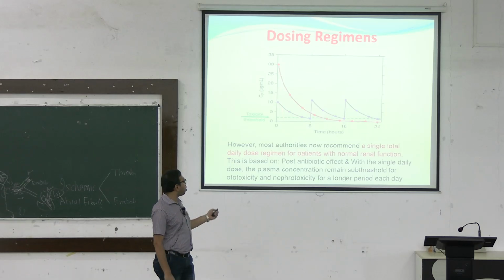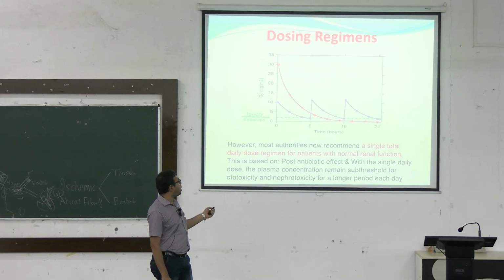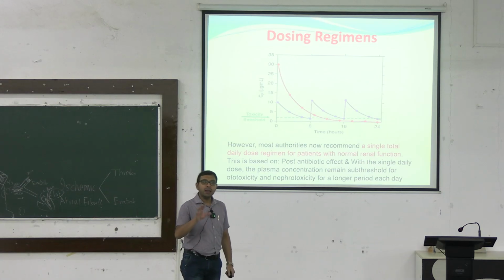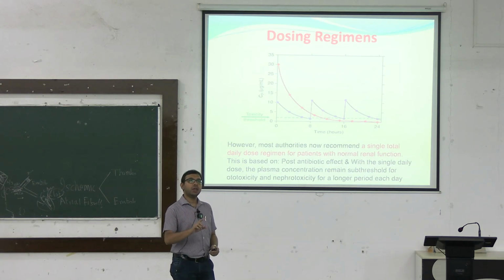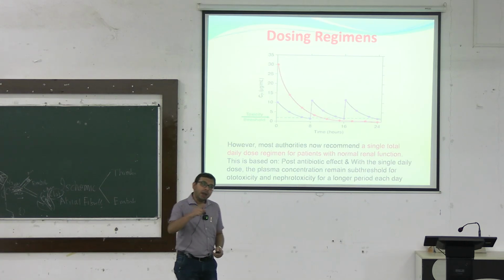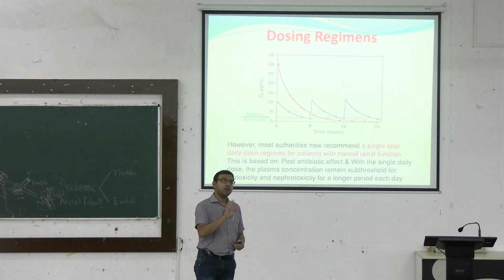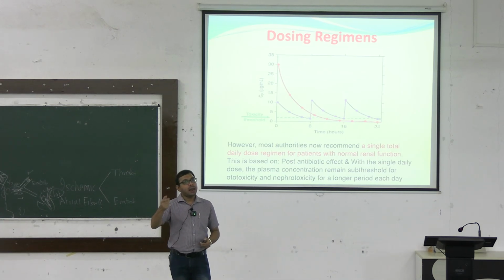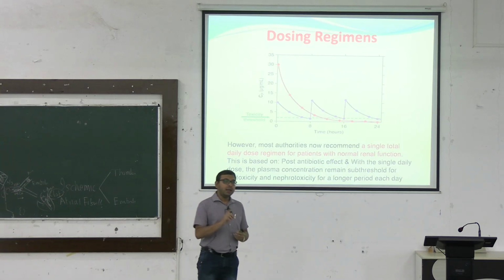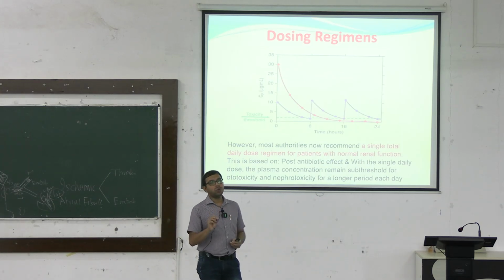So this is the dose response curve, the time and plasma concentration curve, by which you can clearly see that if we use once daily dosing, even if the half-life is very short, that ultimately leads to more killing of the bacteria and fewer adverse effects. And this is possible due to its post-antibiotic effect and concentration dependent killing, these two things.